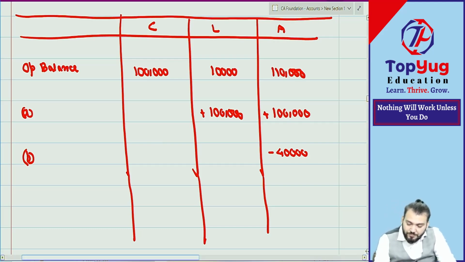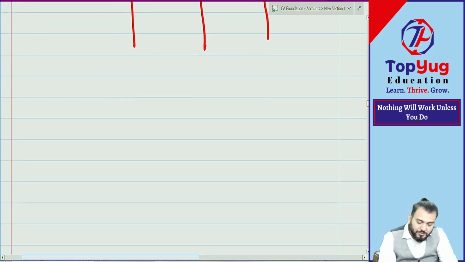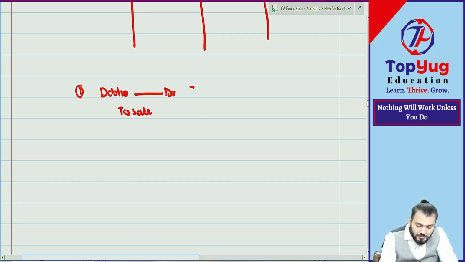Let me explain. Just try to understand. Here one thing is clear that you will pass one journal entry. What journal entry you will do? Debtor account debit to sales. This is 70,000.